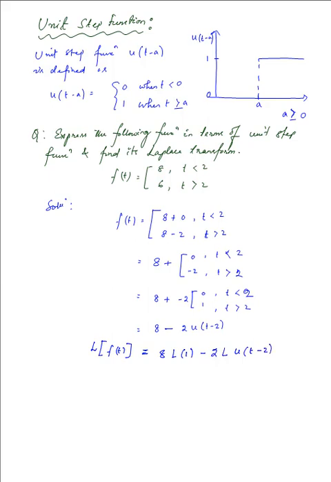We'll get back to that Laplace transform of the unit step function. The first term, however, is absolutely straightforward, where we have 8 over s, because Laplace transform of 1 is going to be 1 over s. We have proved that right in the first video.